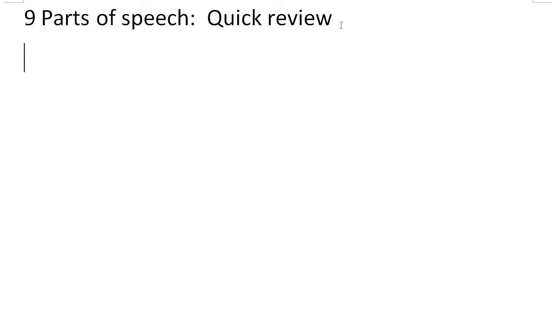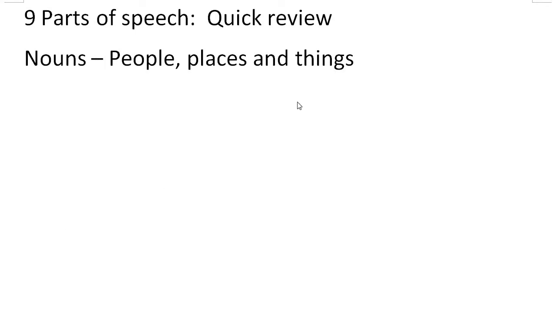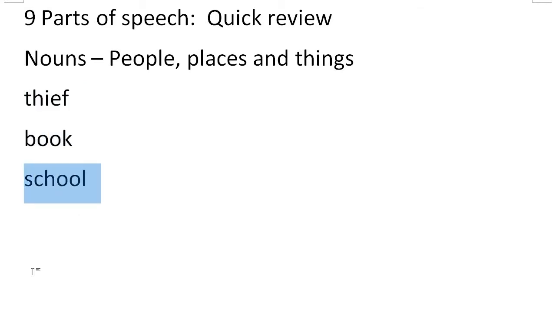Right. So we'll start with probably the most important one, which is our nouns. And nouns are, of course, people, places, and things. Okay, for example, right, so here we have thief, which is a person, book, which is a thing, and school, which is a place. Now these are all, of course, common nouns.